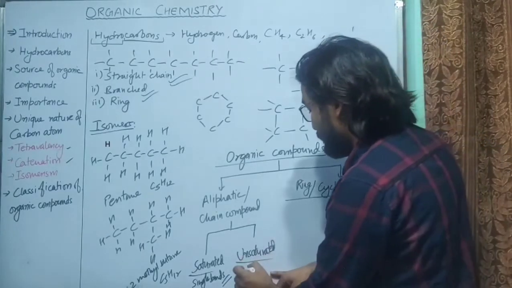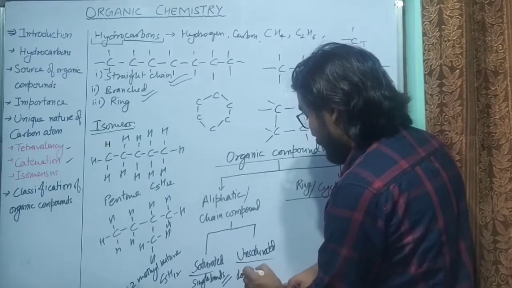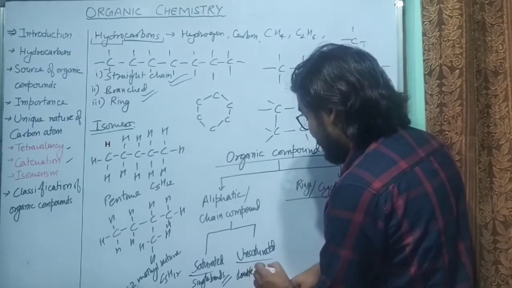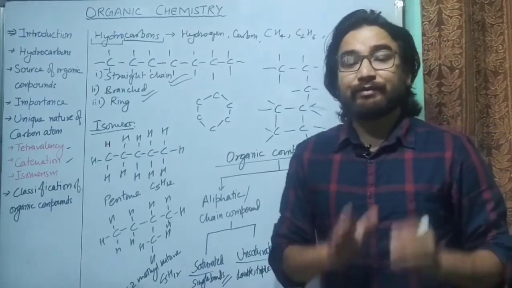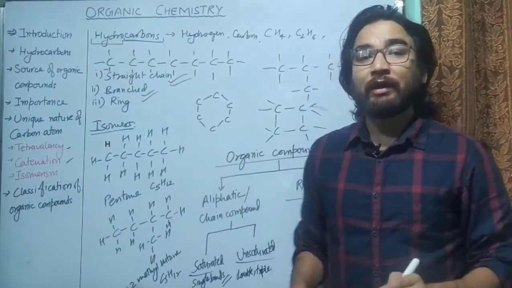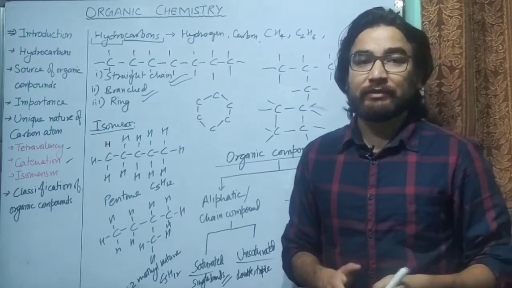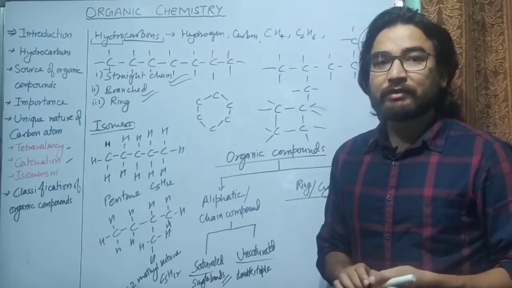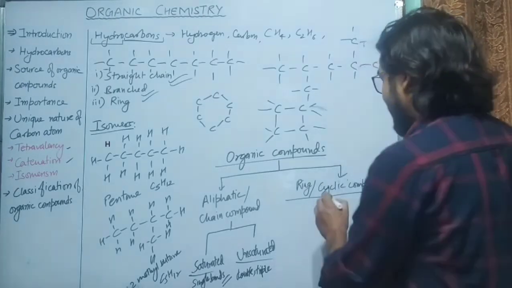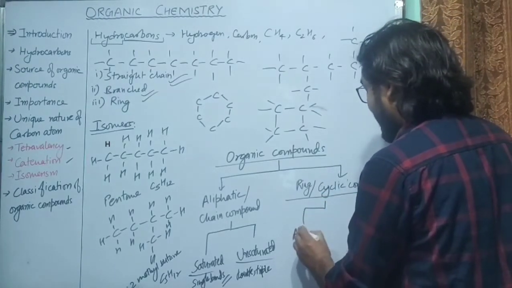And the hydrocarbons which have a double or triple bond between the carbon atoms are called unsaturated hydrocarbons. Now if we go to ring or cyclic compounds, they may be classified as alicyclic.